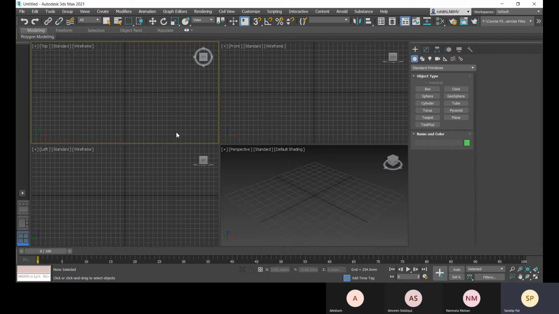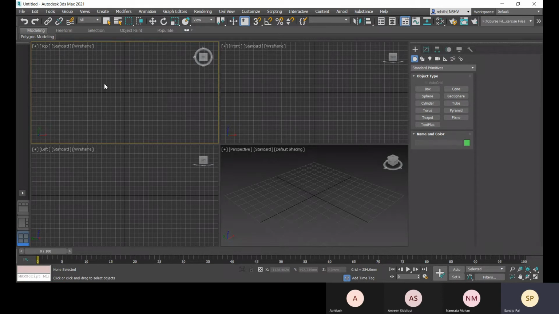For changing the views, for any particular view like top, you have the shortcut T, for front you have the shortcut F, for left you have the shortcut L, and for perspective you have the shortcut P. Suppose I need to change the view from top to the right view.